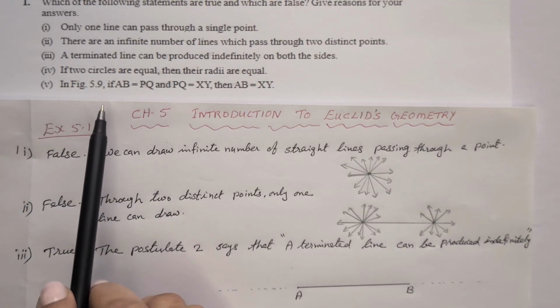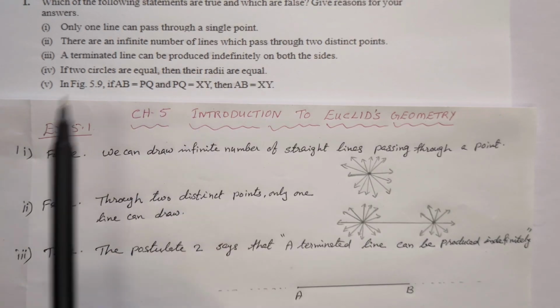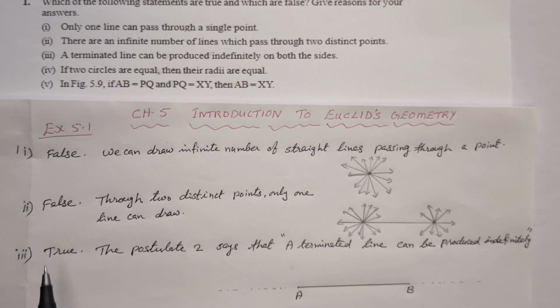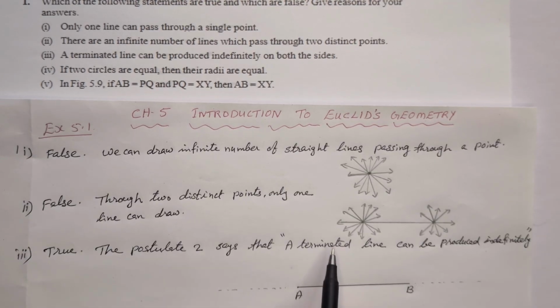Third statement, a terminated line can be produced indefinitely on both sides. That is true by using postulate 2, which says that a terminated line can be produced indefinitely. This line is the terminated line AB. If you think that way, then we can extend that line endlessly on both sides. So that statement is true using postulate 2.